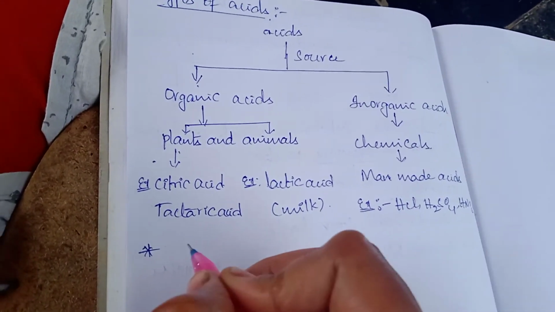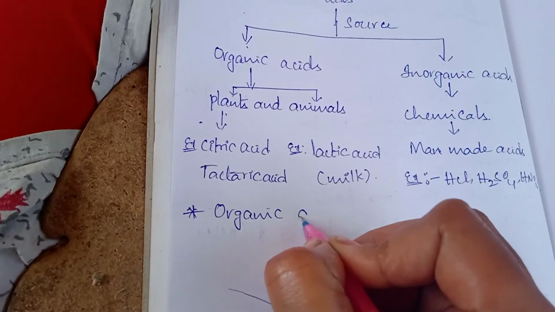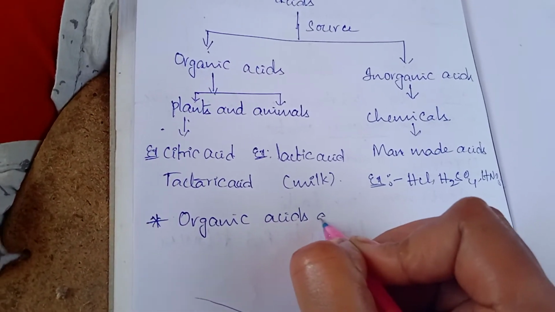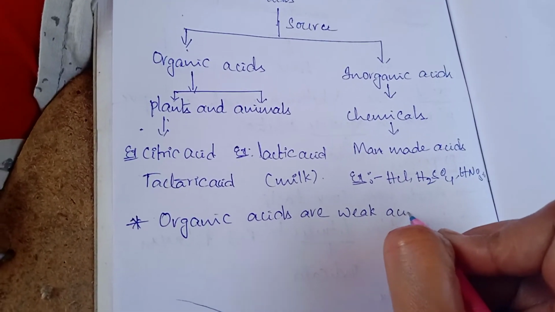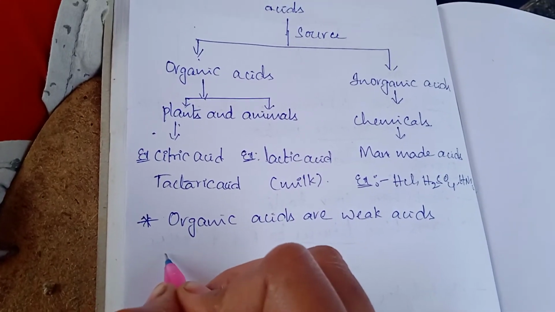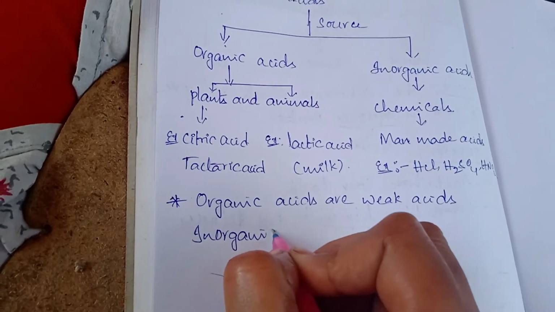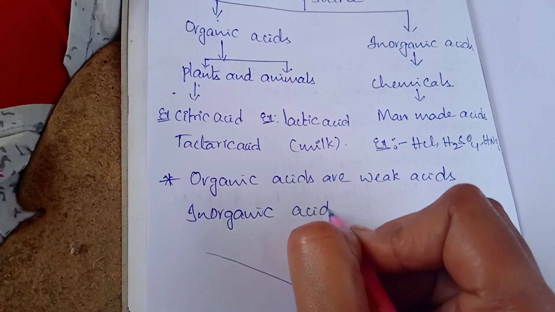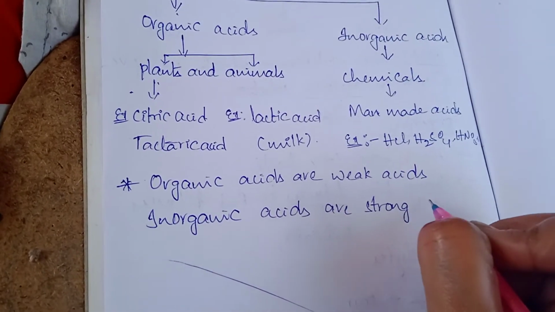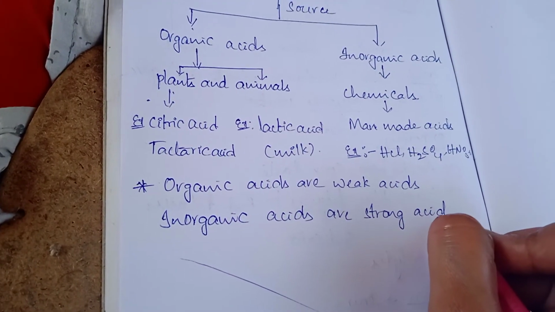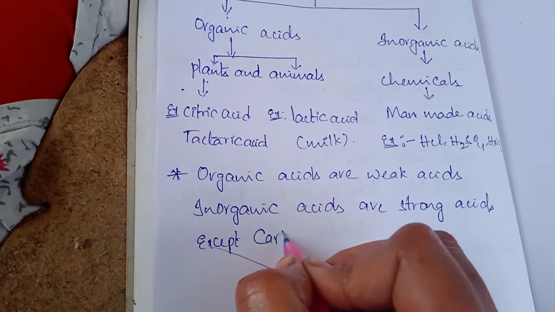Generally, organic acids are weak acids and inorganic acids are strong acids, except carbonic acid.